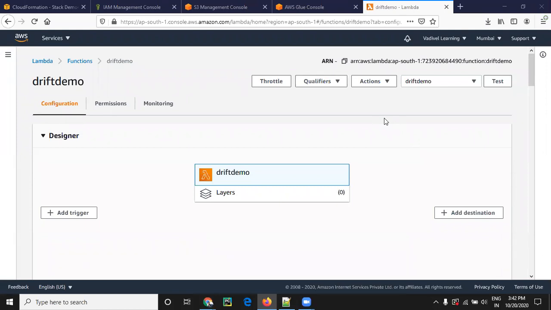If you want to modify something on that stack, we should do it in a structured manner, via GitHub or a pipeline. We should detect if someone changes that stack via the AWS console. That is the demo we are going to do now. If someone changes that stack via the console, we have to detect it. That's our goal here.